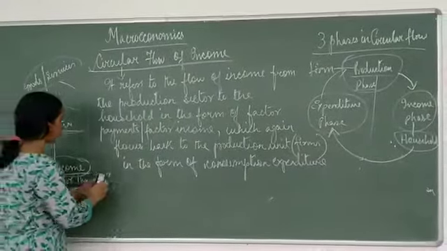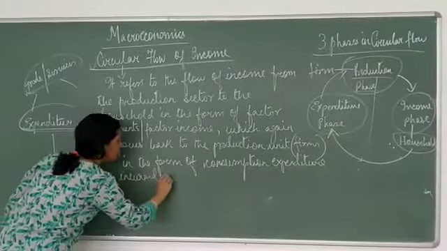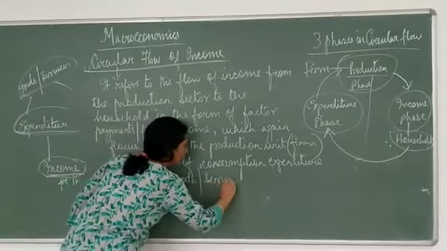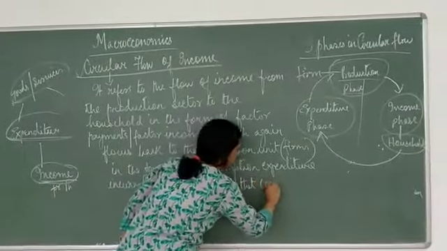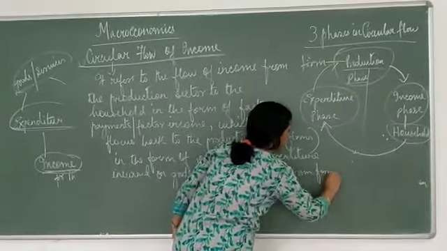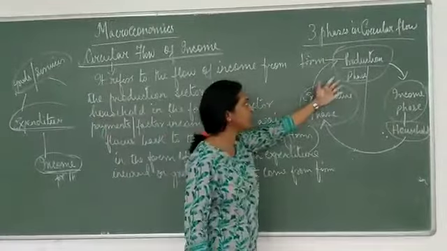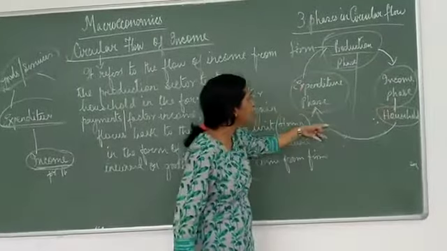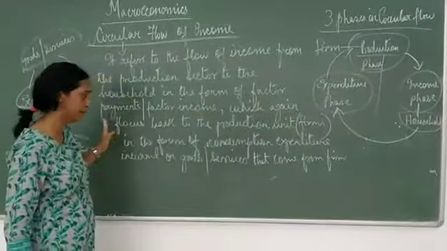In the form of consumption expenditure incurred on goods and services that come from farms. Yes? So the flow of income is completed. Income is generated here, and this income flowing through the household comes back to the production unit. This is called the circular flow of income.